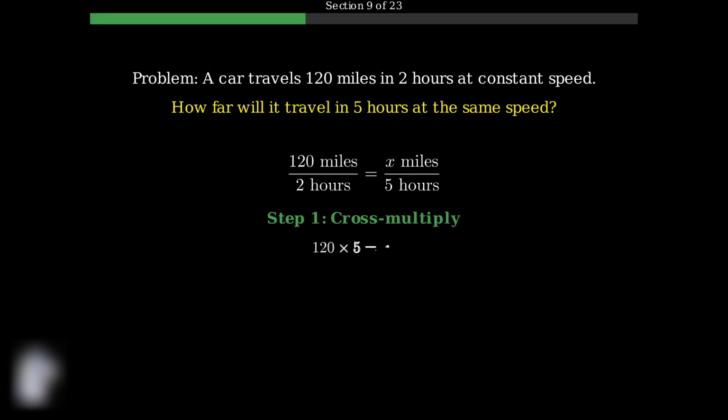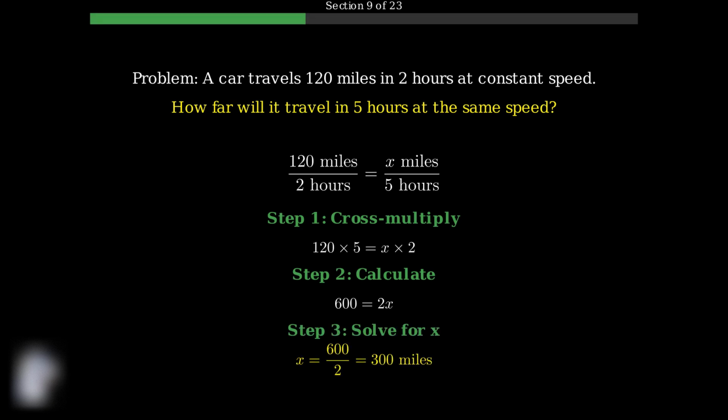Step 1, we cross-multiply to solve for x. This gives us 120 times 5 equals x times 2. Step 2, we calculate 120 times 5, which equals 600. So we have 600 equals 2x. Step 3, we divide both sides by 2 to solve for x. 600 divided by 2 equals 300 miles.